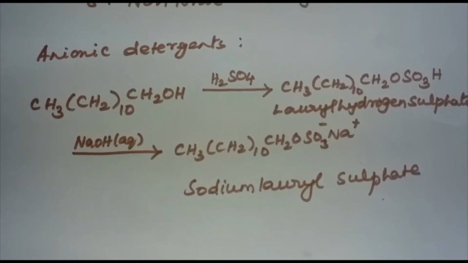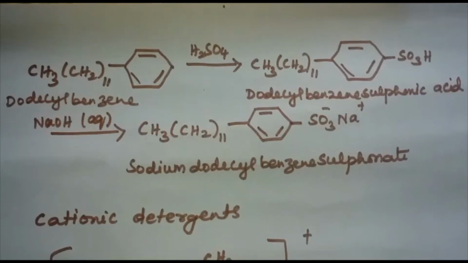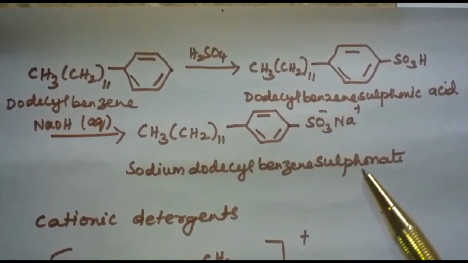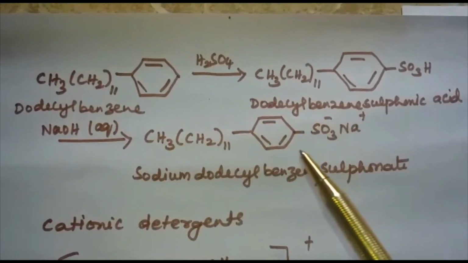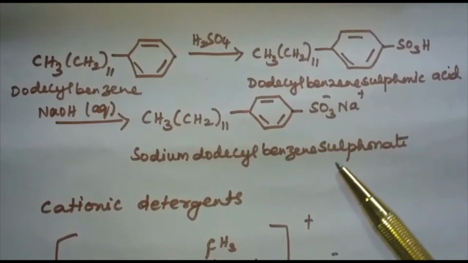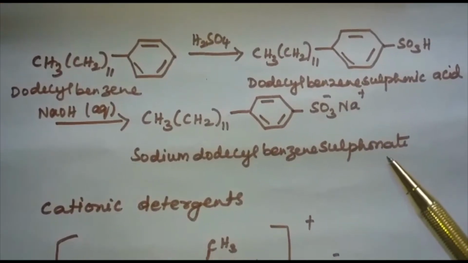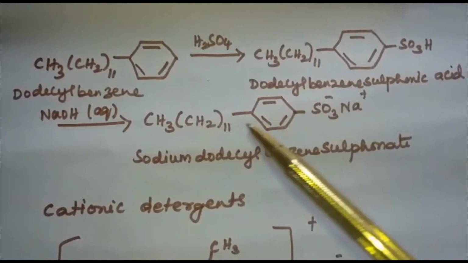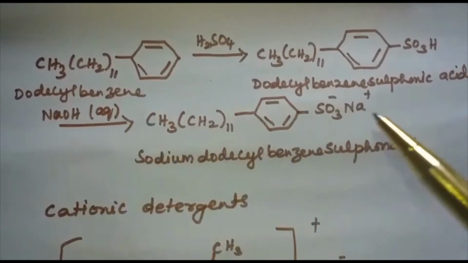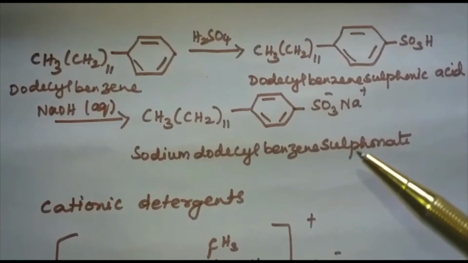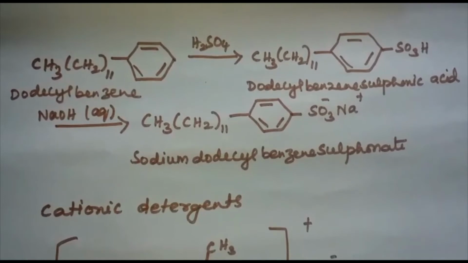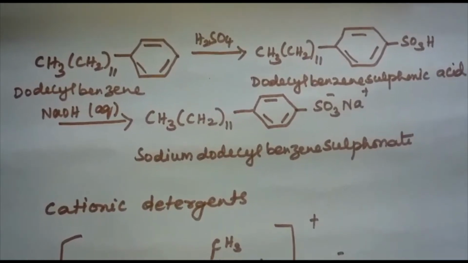Sodium salts of alkyl benzene sulfonates are an important class of anionic detergents, and sodium dodecyl benzene sulfonate is formed by neutralizing alkyl benzene sulfonic acid with aqueous NaOH. These anionic detergents are also used in toothpaste and they are mostly used for household work.